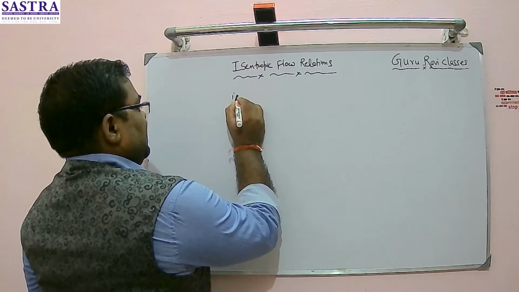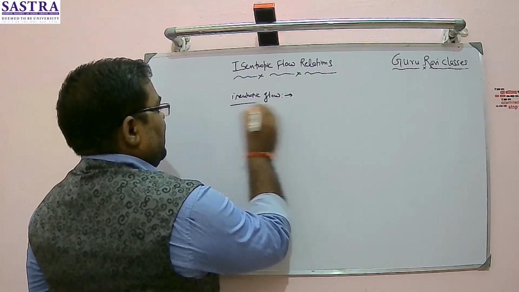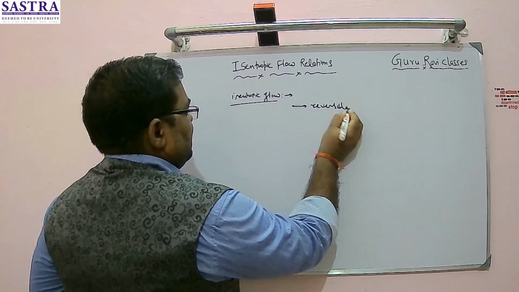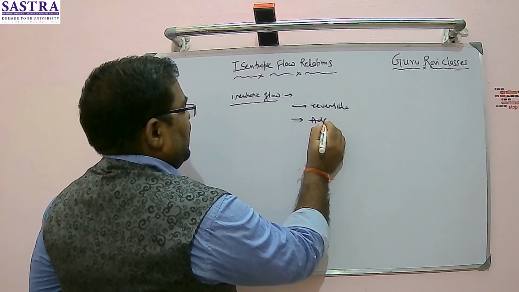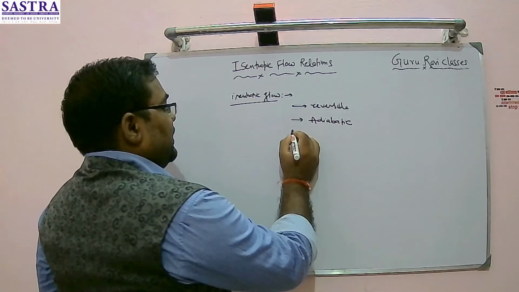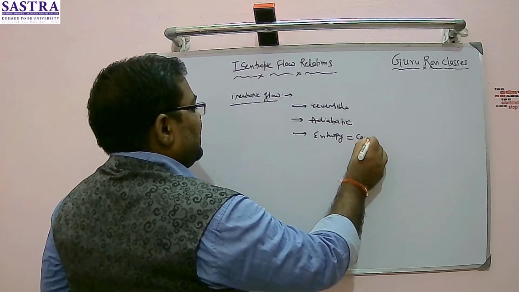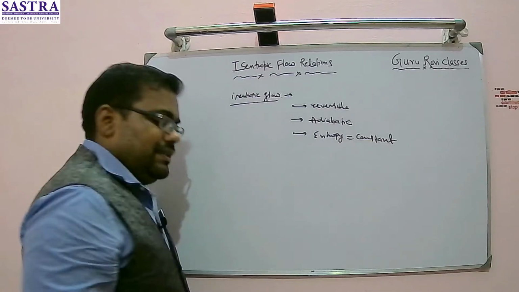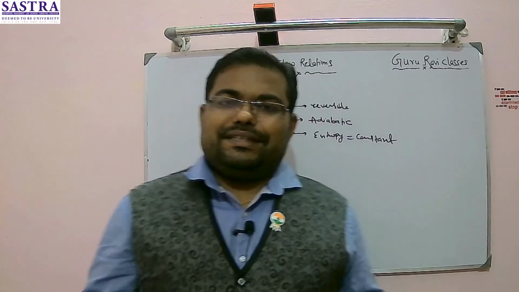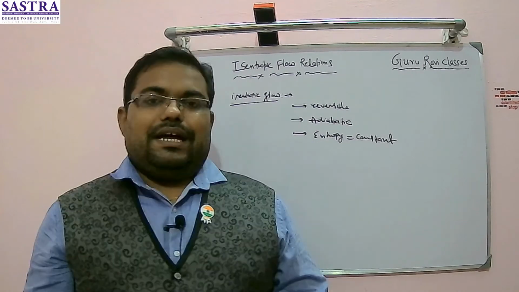These are some of the characteristics of isentropic flow. The first characteristic is that it is reversible, second it is adiabatic, third, entropy is constant along the flow, so entropy is not going to change. You can add two more things: there is no change in kinetic energy and no change in potential energy along the flow, and such a flow is known as isentropic flow.